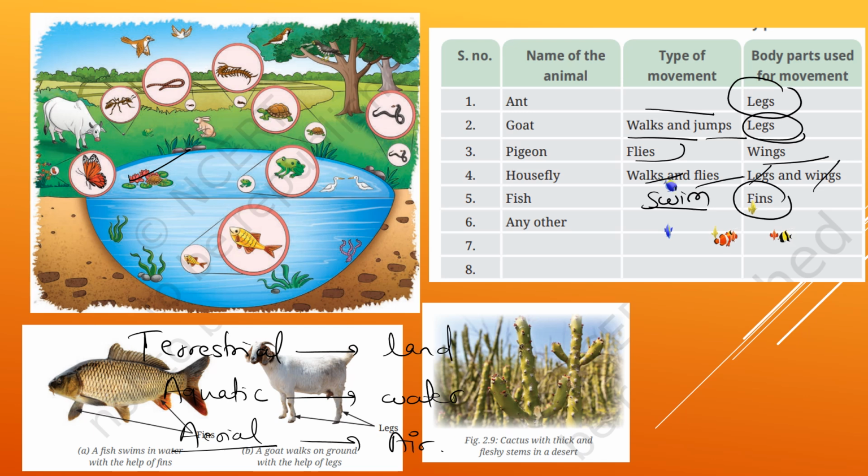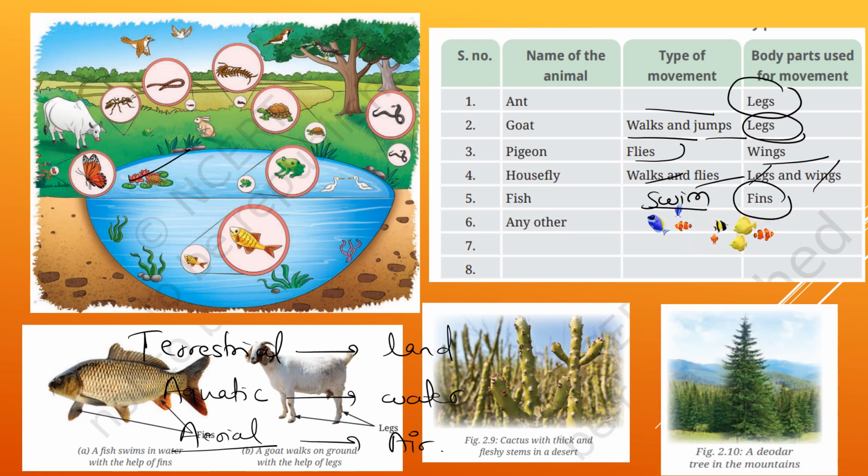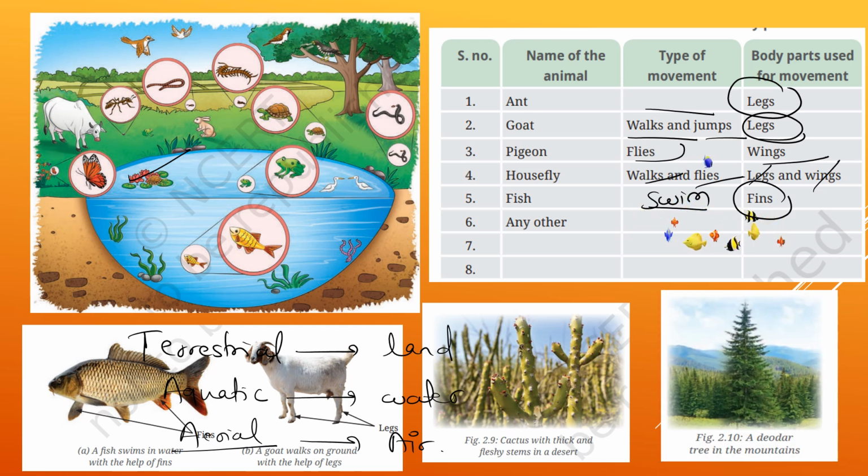Let's see what we can see here. So a cactus with thick and fleshy stems in a desert. Why? We will see that afterwards. Next we have one more picture, that is a deodar tree in the mountains. So according to the environment, animals and plants make some adaptations, that is, they adjust with the environment. That is an adaptation made by the animals or plants.